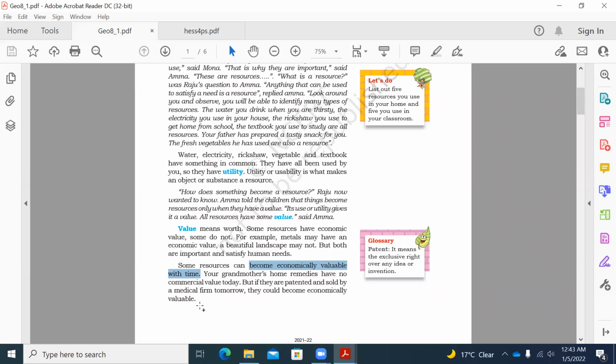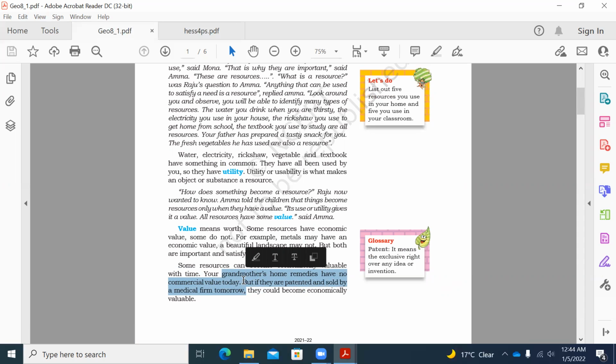For some resources, like for example a grandmother's home remedies, there is no commercial value right now, today, but it can be patented or sold by a medical firm tomorrow. After that, it may become economically valuable. But at the present time, there is no commercial value.